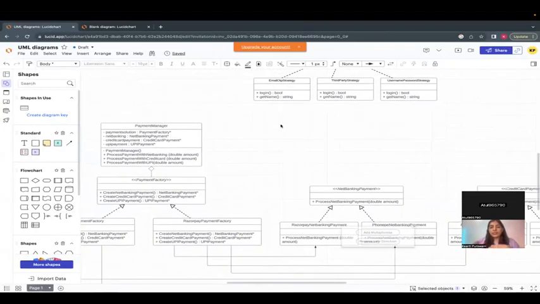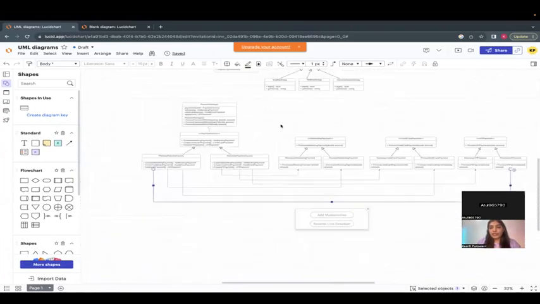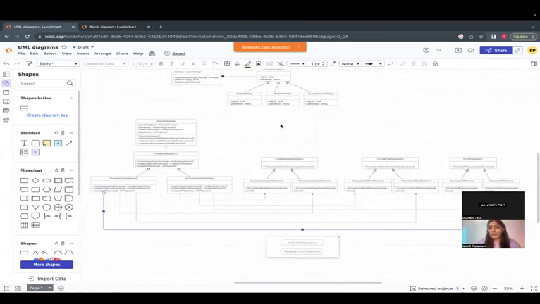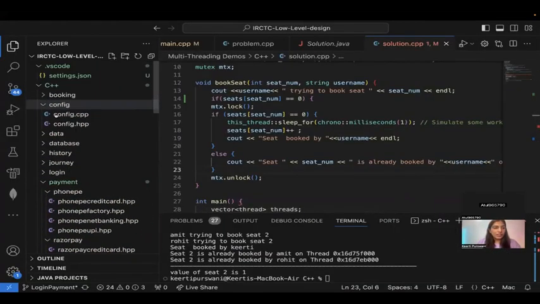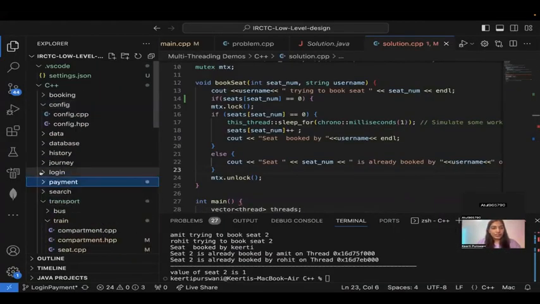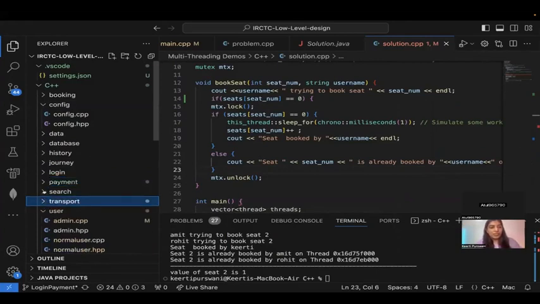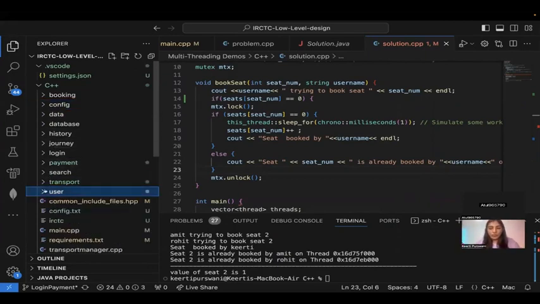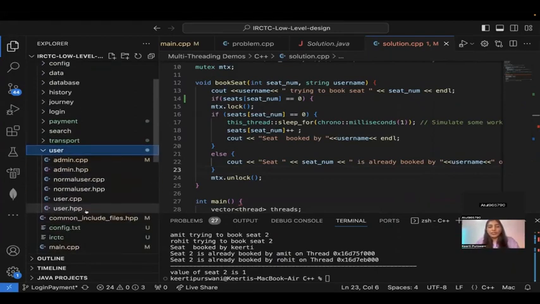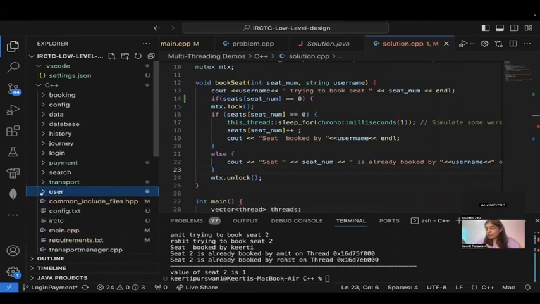Okay, coming back to the payment part. Remember, I had told you that I used Abstract Factory for the payment part. So I've actually written this down. If you see in the code, there is login, there is payment. You can see the code, right? Yep. So there is login, there is payment, then there is booking, there will be DB, there will be configurations. This is how your real code usually looks. So this is how you structure it properly. Like in user, there will be admin, normal user and all of this. There will be small modules.